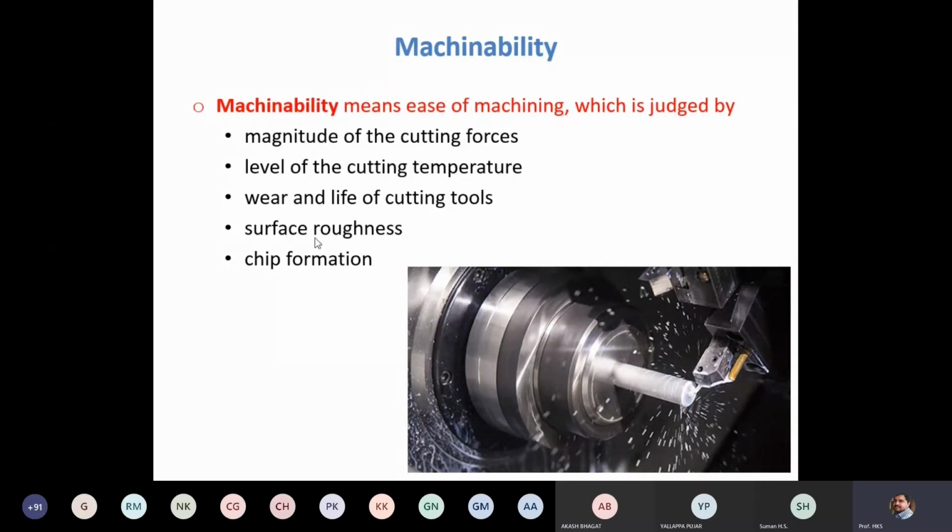Surface roughness: if you get a smooth surface, that is an indication of good machinability. Chip formation: if favorable chips form during the machining process, that is an indication of good machinability. These are the factors which decide how easily you can remove material from the work part, and that is measured with the help of machinability, an index of all these factors.